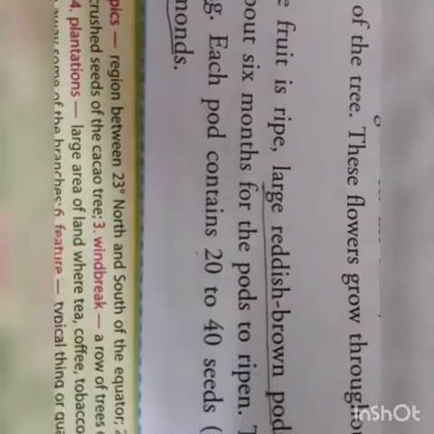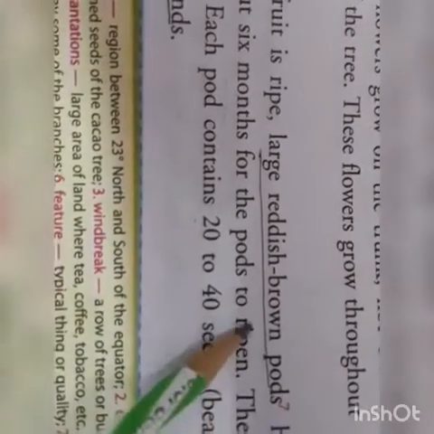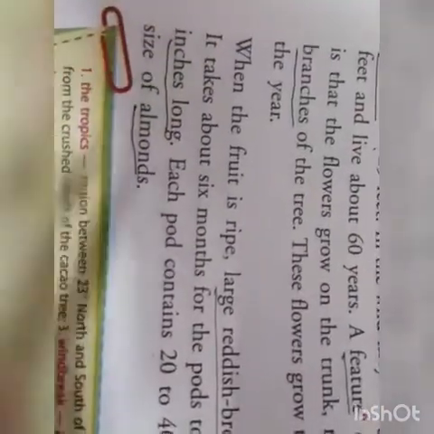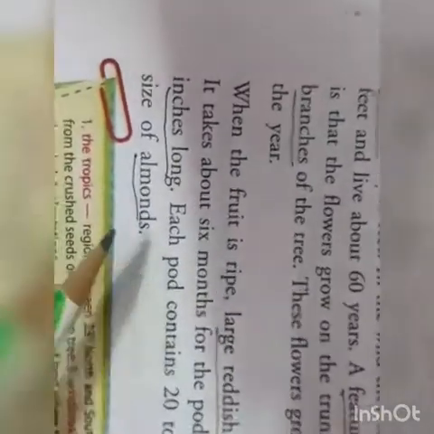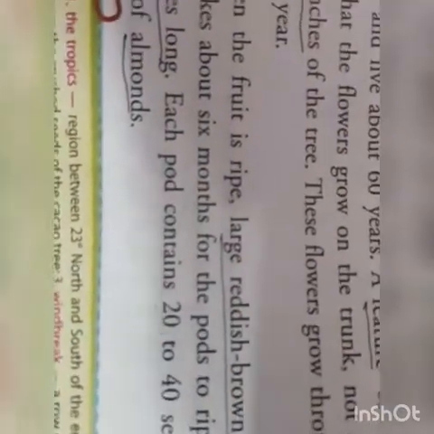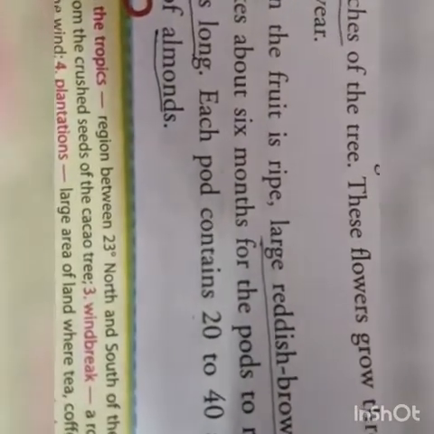जैसे मटर की फली होती है ना, वैसे इसमें भी फली जैसा होता है, which are called the pods, and hang on the tree. You can see these pods hanging on the tree. They are reddish brown in color. You can see the single pod which has been shown. Now each pod. And it takes about 6 months for the pod to ripen. That means once you can see the pods on the tree, then it takes nearly 6 months, which is a pretty long time for the pods to ripen.